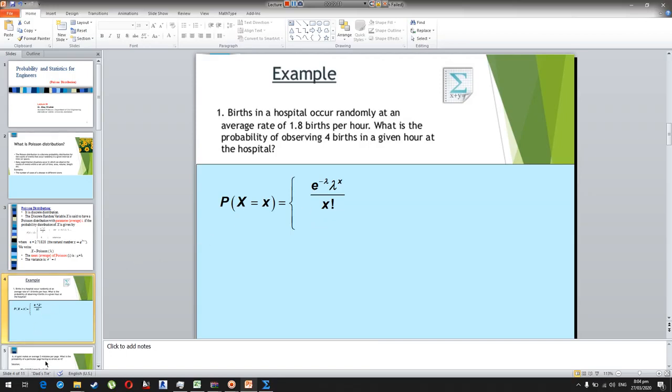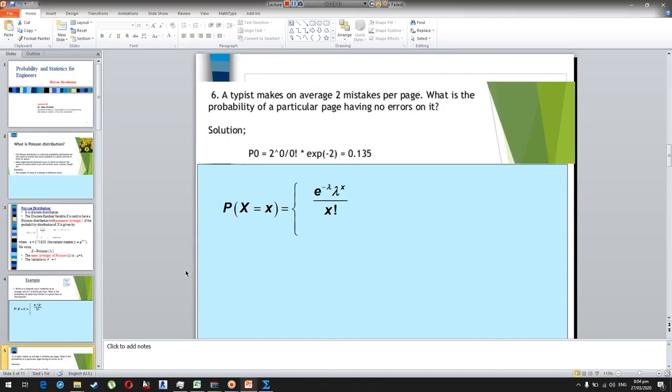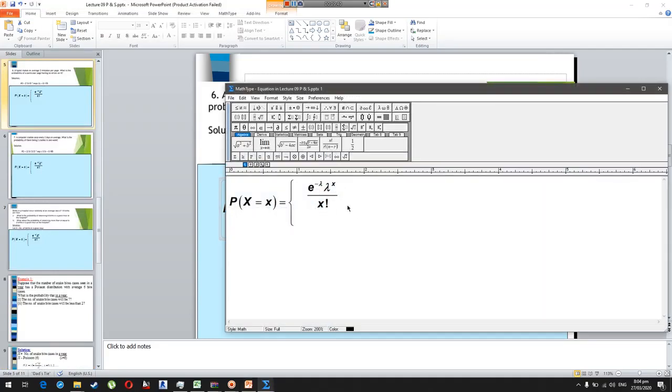Now let's come to another example. A typist makes an average of 2 mistakes per page. What is the probability of a particular page having no error on it? So no error means, if he's making mistakes, 2 mistakes, 3 mistakes, 4 mistakes. But if we talk about 0 errors, it means there is no mistake. So the probability of 0 mistakes will be equal to the probability of x equal to 0.